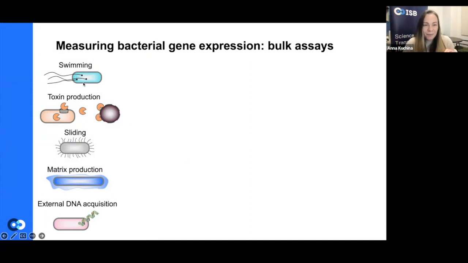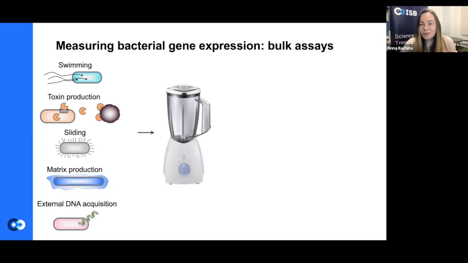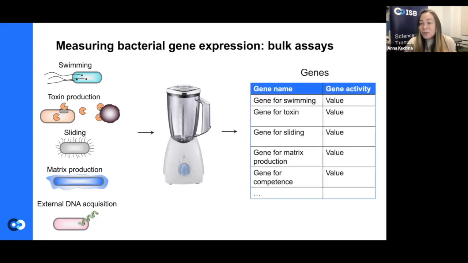And so they may represent different cell types, shown here on the left. And then we sort of put them in a blender and we can blend those cells and extract their RNA, which are the active form of their DNA, so to speak. And then we can maybe see what kind of genes are expressed within this community. And we can see what kind of active genes are there.